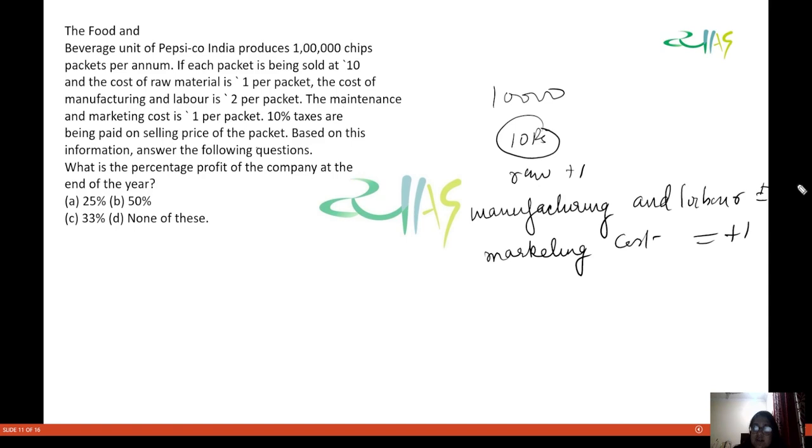So the total cost becomes 4, and 10% taxes. 10% of 10 rupees means we have 1 rupee. So that is 4 plus 1, that is 5 rupees.